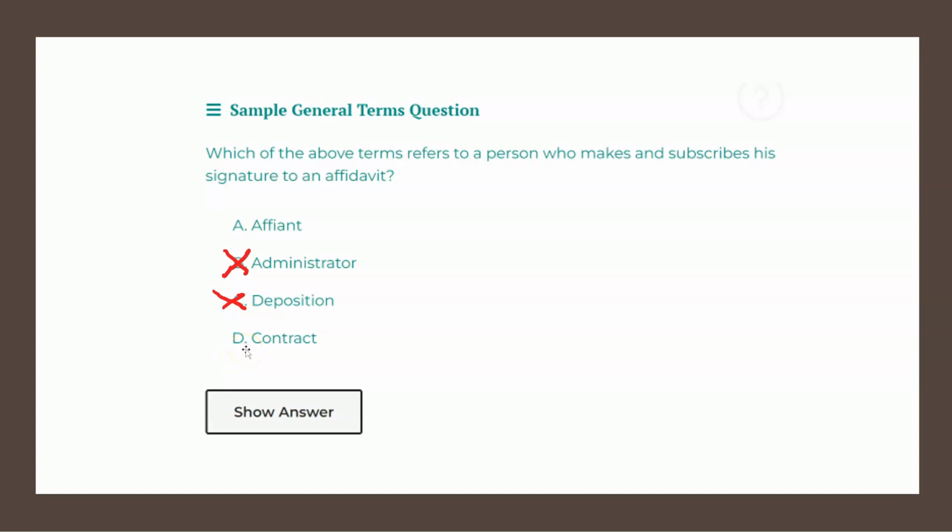And finally, choice D states contract. A contract is an agreement between parties to do or not do certain things for a legal consideration, whereby each party acquires a right to what the other possesses. That as well is not somebody who subscribes his signature to an affidavit, and therefore choice D is not our solution, which leaves choice A, affiant, as the correct solution.